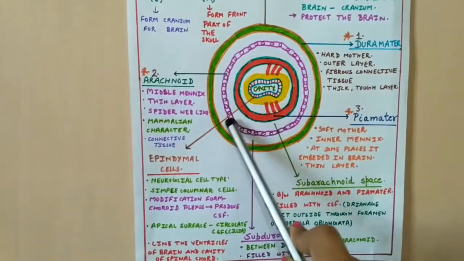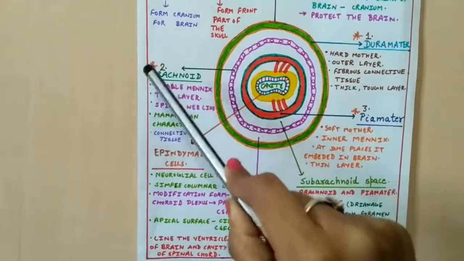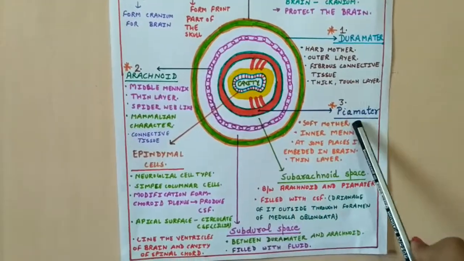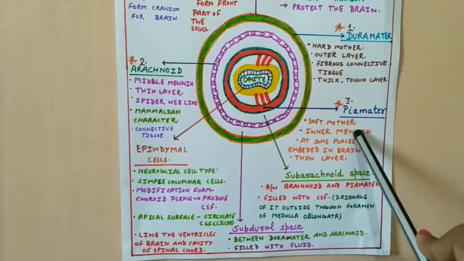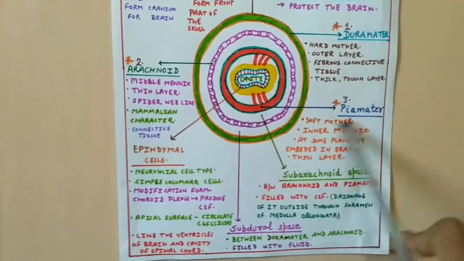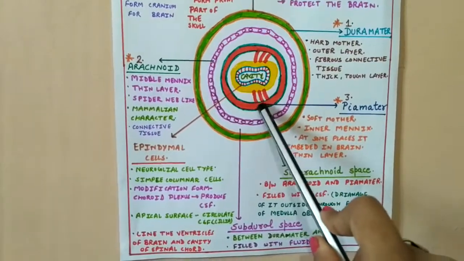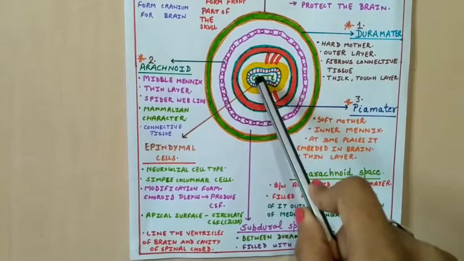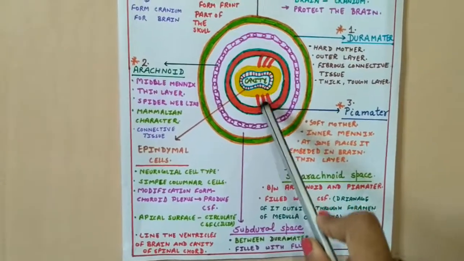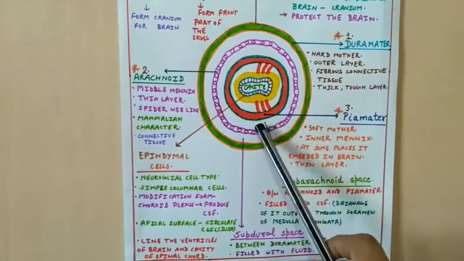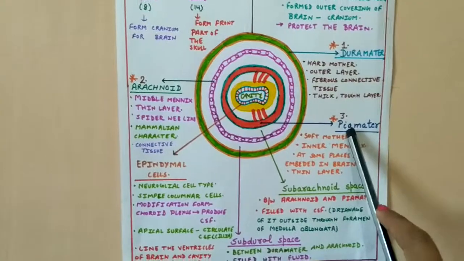It is also made up of connective tissue, and it is a spider web like, thin layer, the middle meninx. Now come towards the Piamater. Piamater is called soft mother in the Latin language, and it is a very soft, delicate layer around the human brain. At some places you can see that this is the Piamater and this is the human brain, and the Piamater is at some places embedded in the brain tissue. That's why it is a very important layer of the meninges of the human brain.